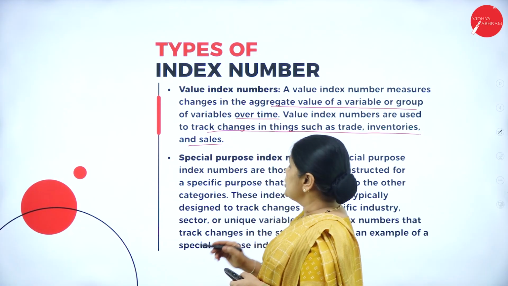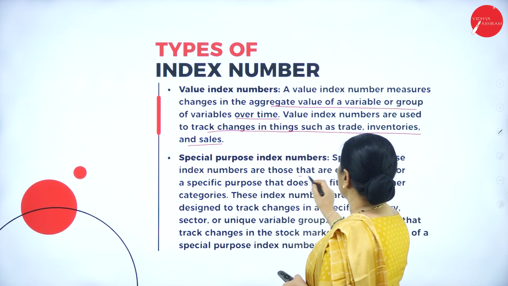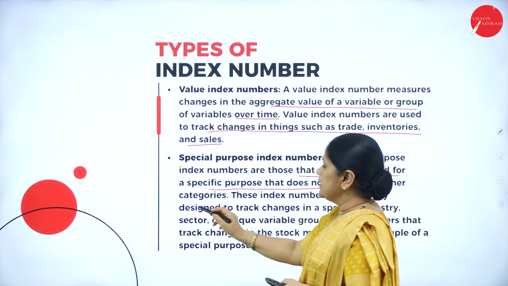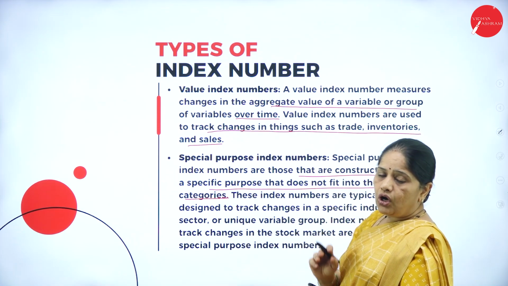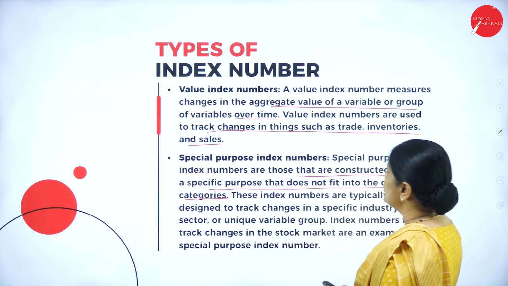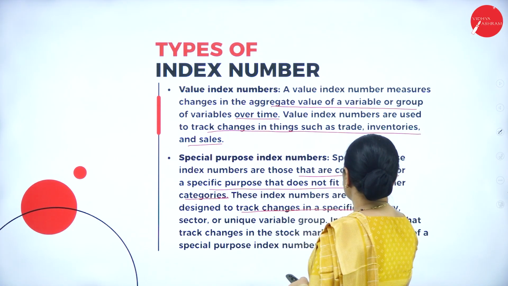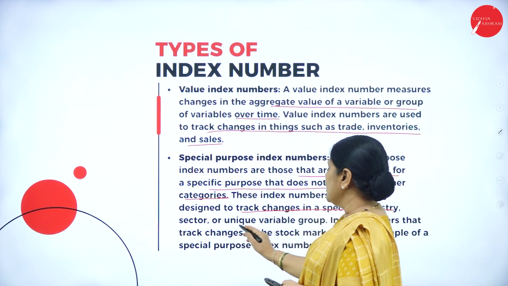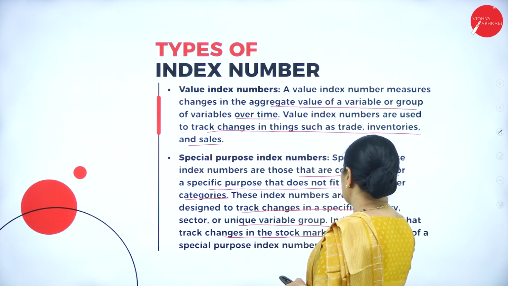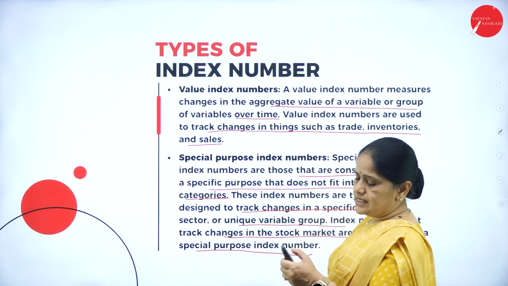Next one is the special purpose index numbers. Special purpose index numbers are those that are constructed for specific purposes that do not fit into the other categories. So, all those which do not fit into other categories, for that we have the special purpose index numbers. They are typically designed to track changes in a specific industry sector or unique variable group. Index numbers that track changes in the stock market are an example of the special purpose index numbers.